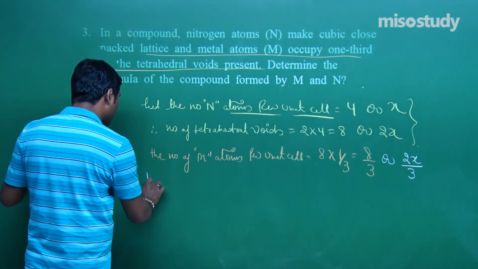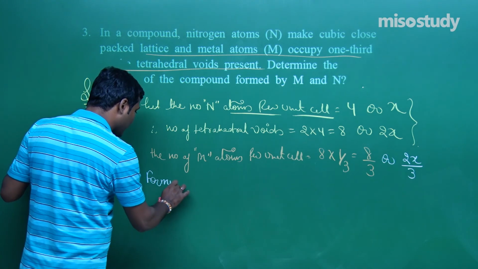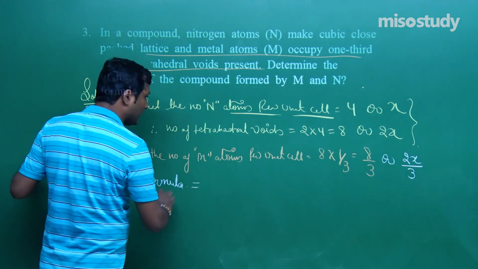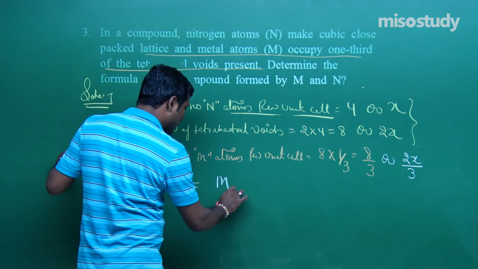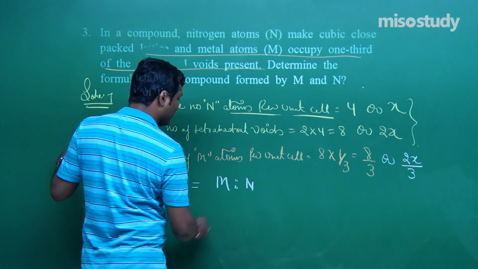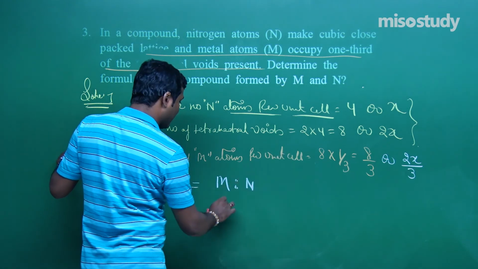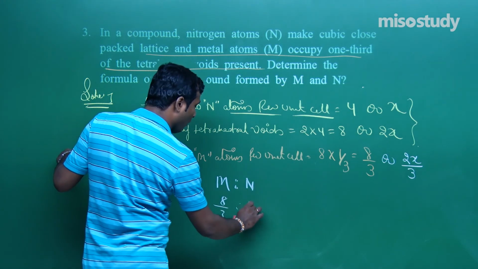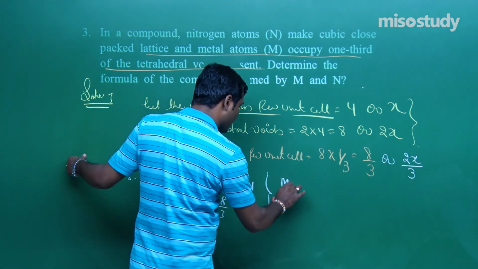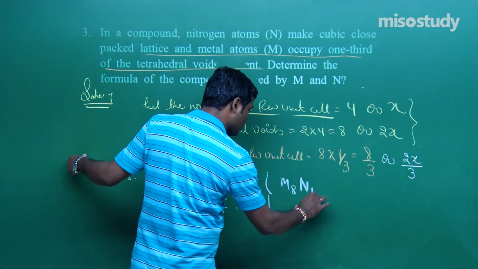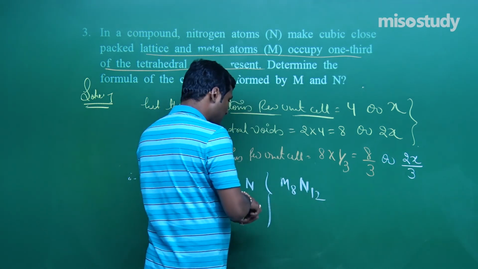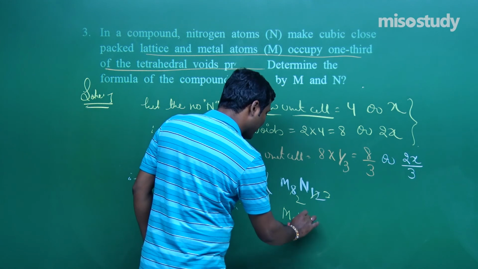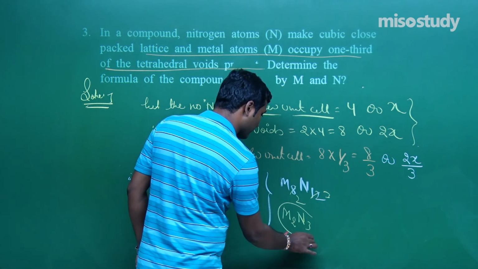Therefore, what is the formula in this case? Formula equals metal into nitrogen, M 8 by 3, N 4, which is M8N12, or in simplest ratio M2N3. This is the formula, my friend.